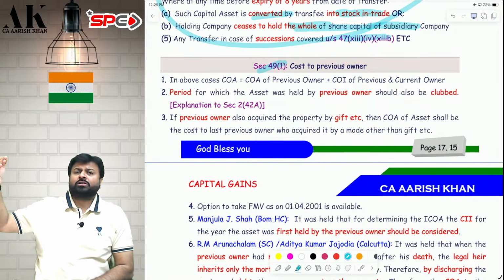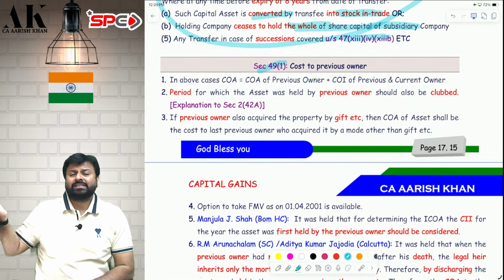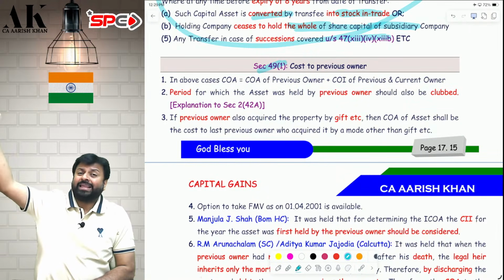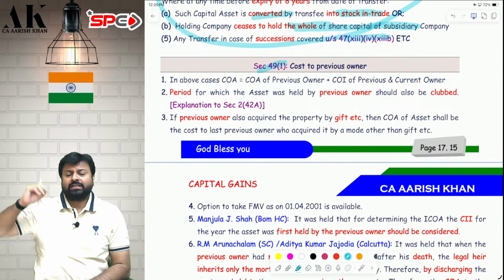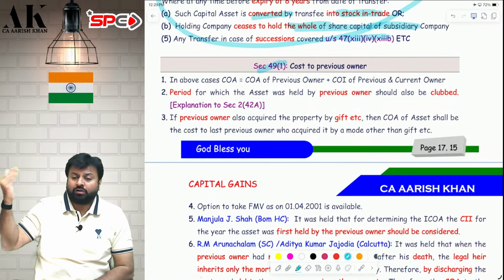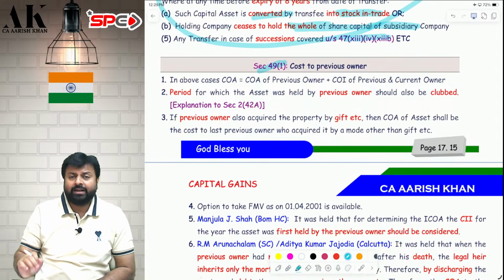What if the previous owner has also acquired by way of gift? My father has given the gift to my mother, and my mother has given the gift to me. So in that case, I will take the cost of that previous owner who has paid the money from his pocket. So I will take the cost of acquisition of my father, not of my mother. I hope it is clear to all of you.